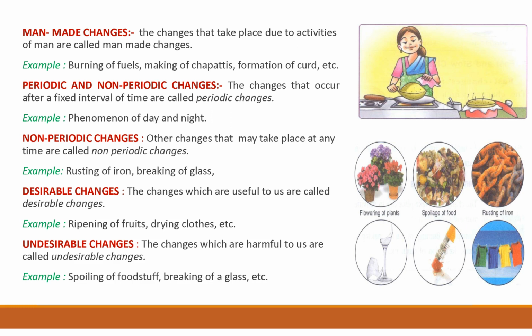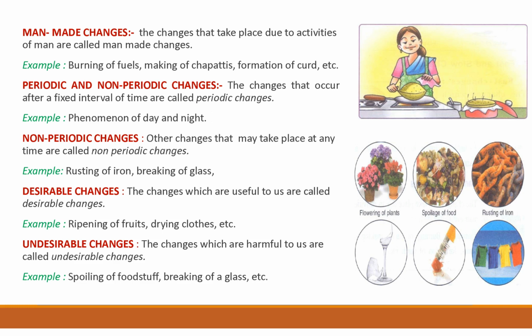And non-periodic changes are changes that may take place at any time. Means there is no fixed interval of time. The changes can take place at any time, so they are called non-periodic changes. For example, rusting of iron and breaking of glass. So you can understand easily.